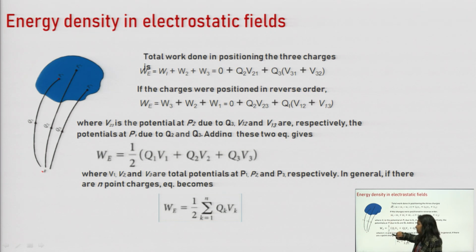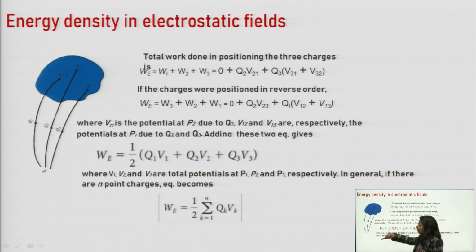So if we bring Q1 from infinity to P1, then no work will be done, because no charge is placed here previously, there won't be any electric field, so there won't be any force, so work will also be 0. That's why in bringing Q1 from infinity to P1, 0 work is done.